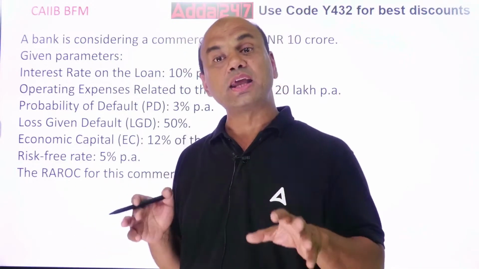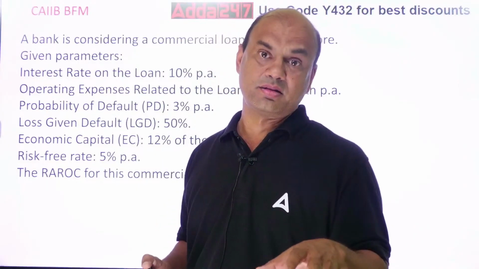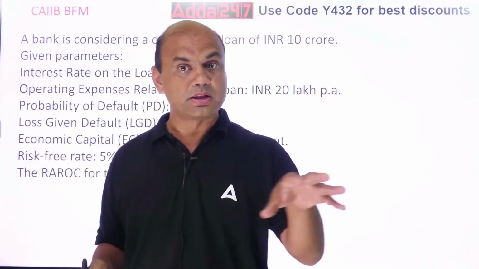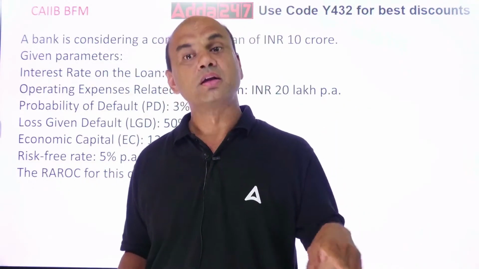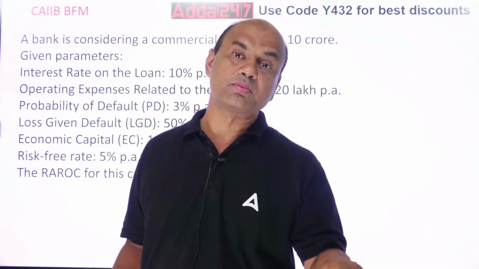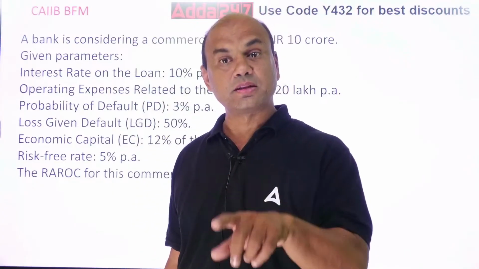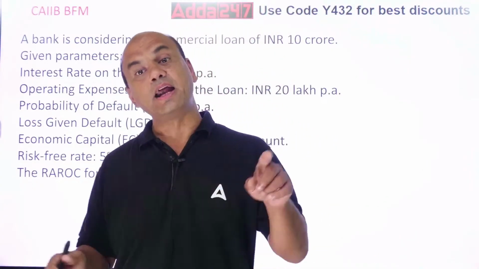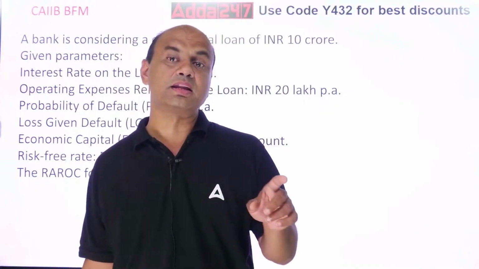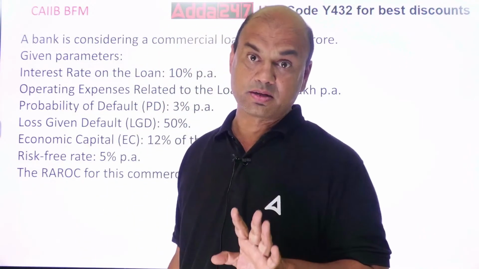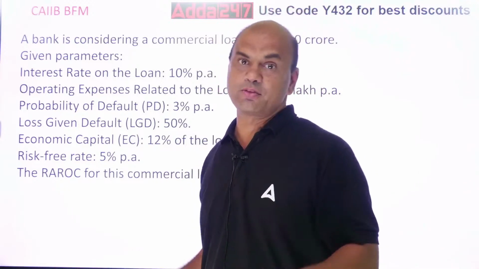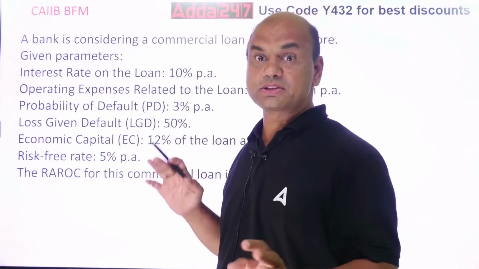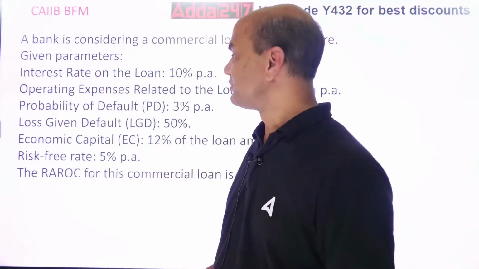It does this for every sector. For housing loans, how many loans were given per year in the last 10 years and what was the NPA. For commercial loans, how many loans were given per year and what was the NPA per year. That percentage is averaged, we calculate the weighted average. Then you get the probability of default. But in the exam it will be given to you. I just gave you the background of this.